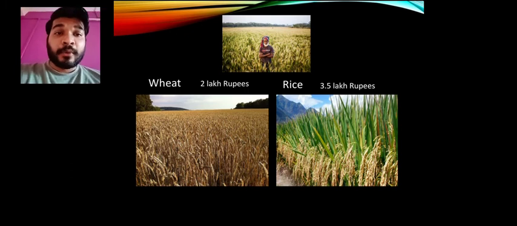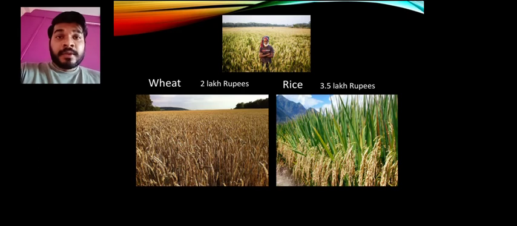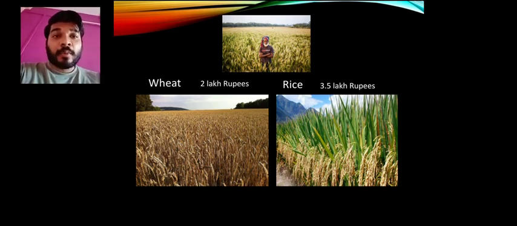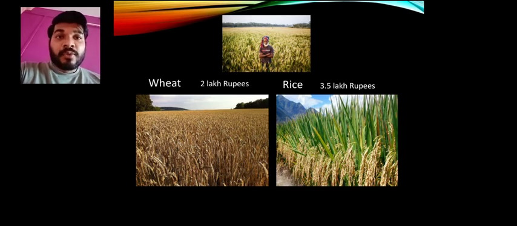But suppose you choose rice. If next year you go with rice, you are not going to produce wheat, so you lose the opportunity cost, that is 2 lakh rupees. So ultimately, when you choose only one of the two, it becomes your main production, and what you left out becomes your opportunity cost. So this is what opportunity cost is all about. The unborn and unproduced good, given up for the production of the produced good, becomes your opportunity cost.